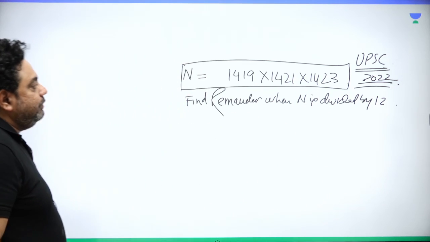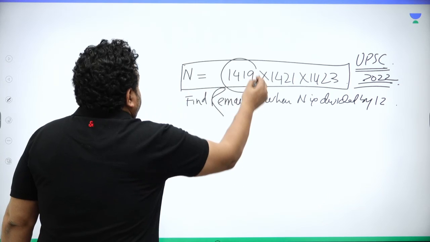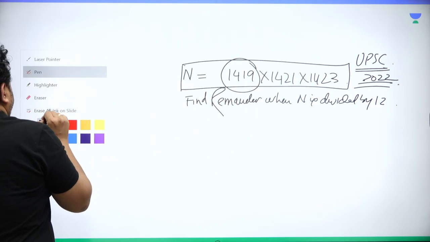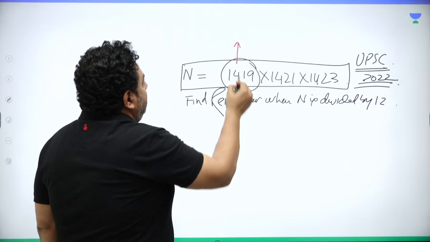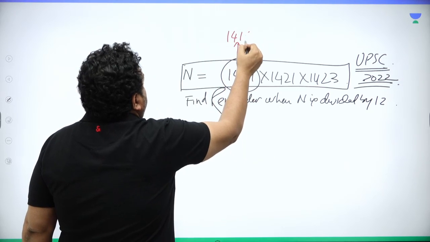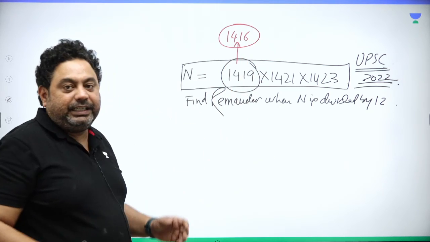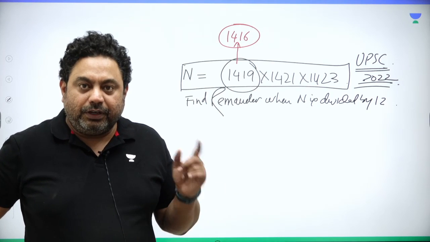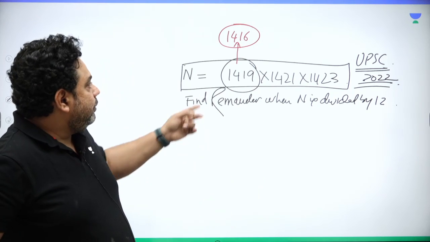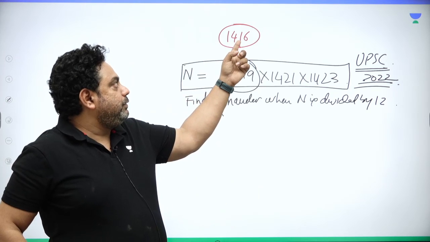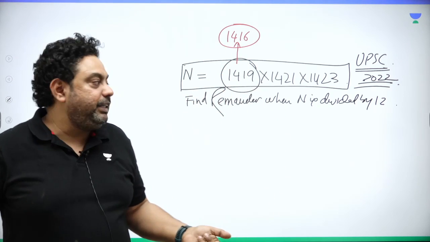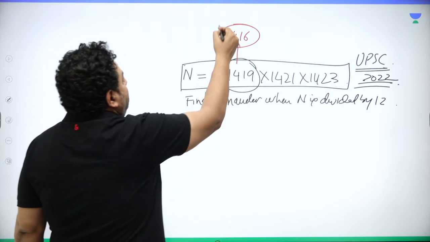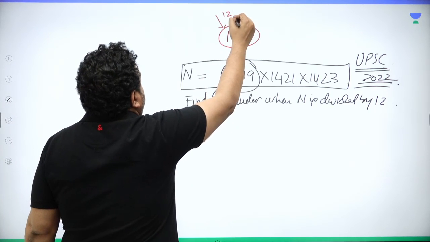So rather I would say, what is the multiple of 12 less than 1419? So I check out a multiple of 4. Any number ending with 16 is a multiple of 4. 1416 is a multiple of 4. Check out, 1 plus 4 plus 1 plus 6, is it a multiple of 3 as well? Yes, it's a multiple of 3 as well. So 1416 is a multiple of 12.